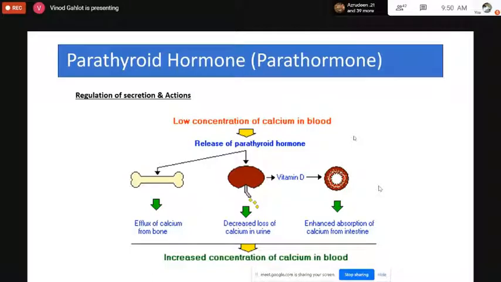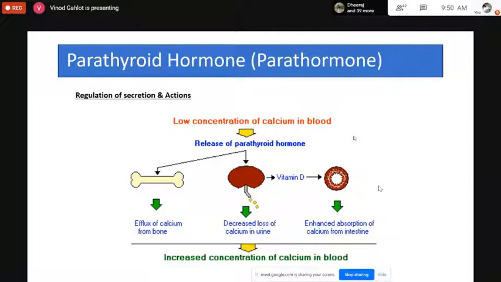concentration of calcium in the blood, because as you are aware, calcium is one of the most important ions which we can find in the body, responsible for contraction of the muscles, responsible for clotting of the blood, responsible for strengthening the bones, teeth, and other functions also. So being an important ion in the body, there are two hormones which regulate the concentration.